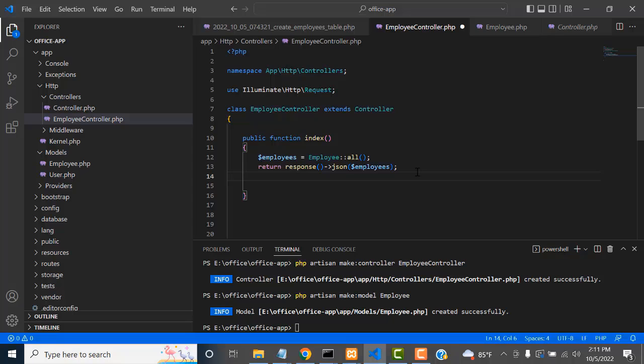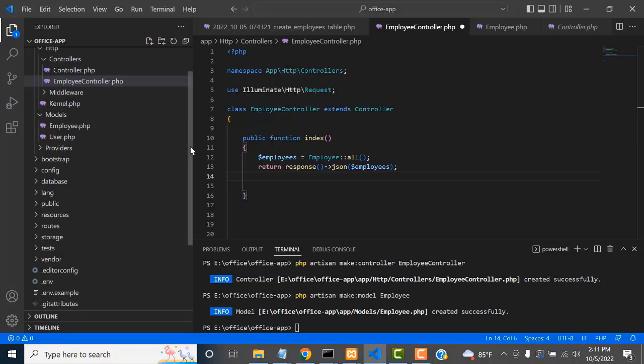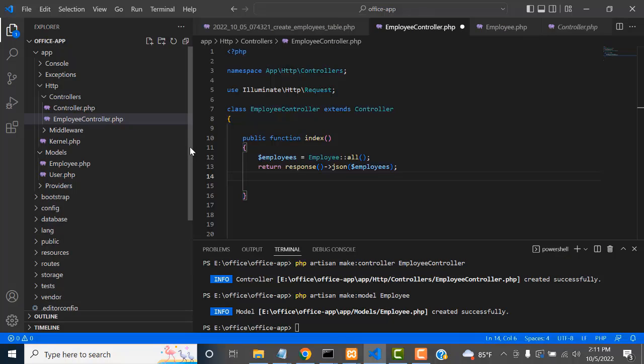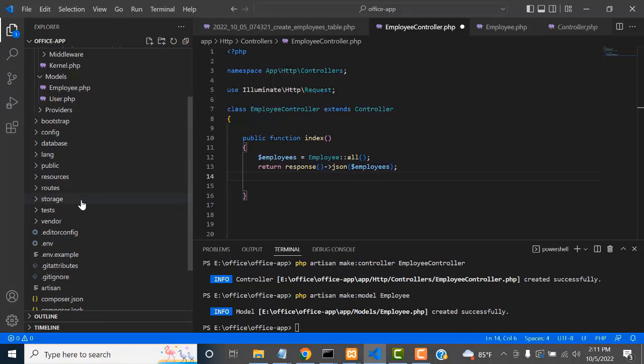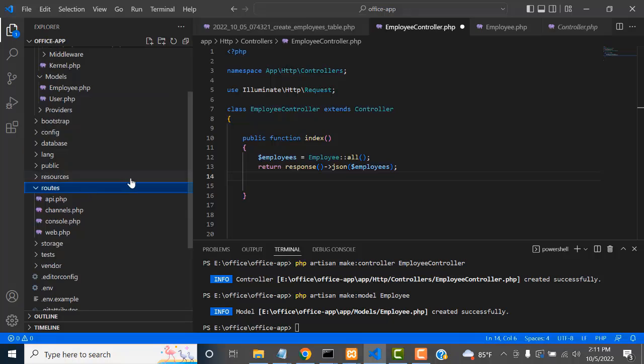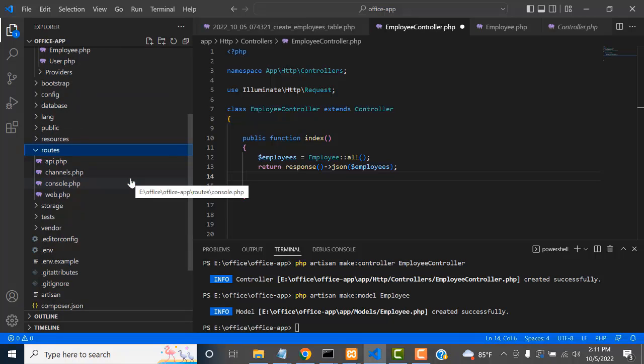Perfect. Now after that, we have to work with the routes. Here we have done the models part and the controllers part. Now we have to do the routes part, not the views. Inside the routes, if you type a particular URL, how does it work?